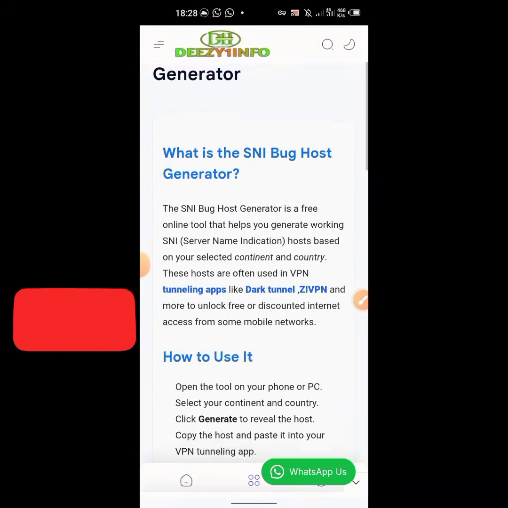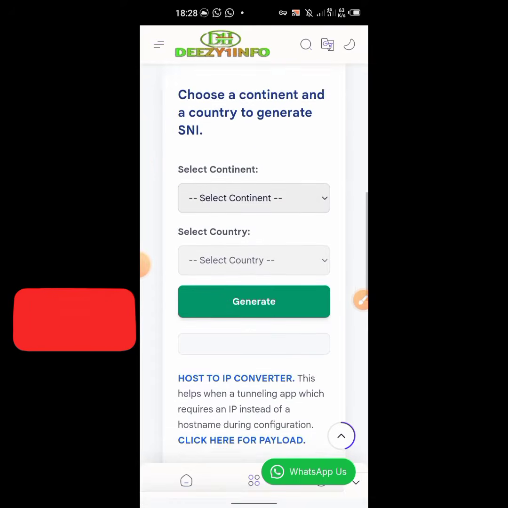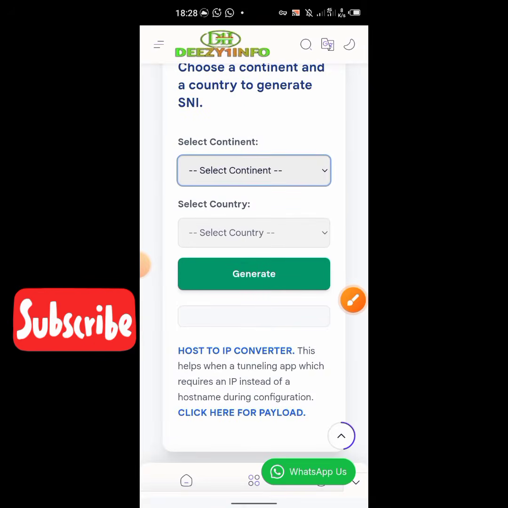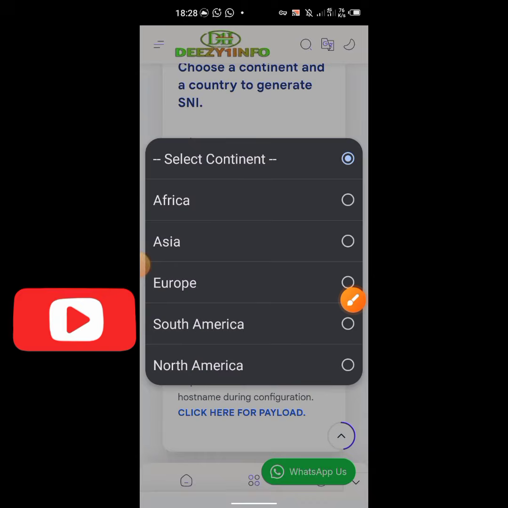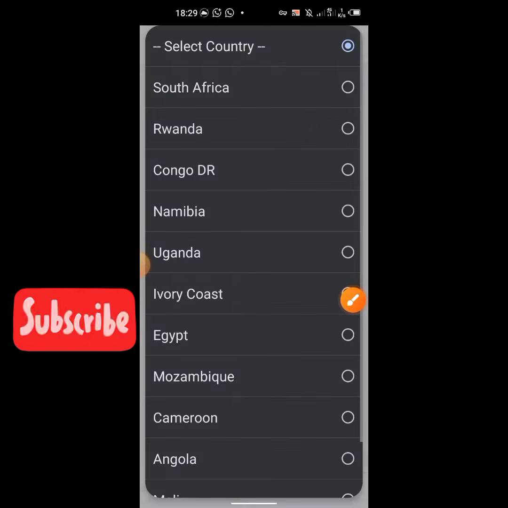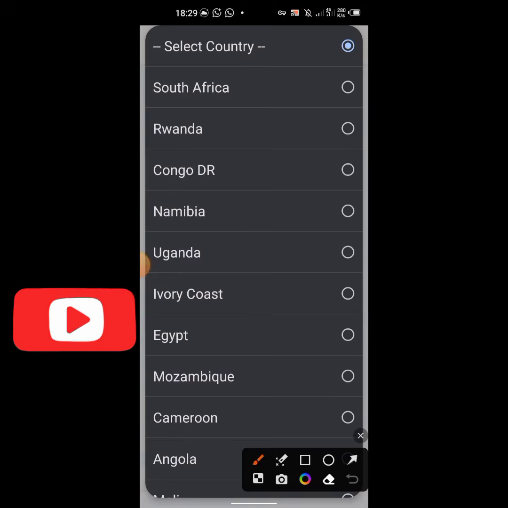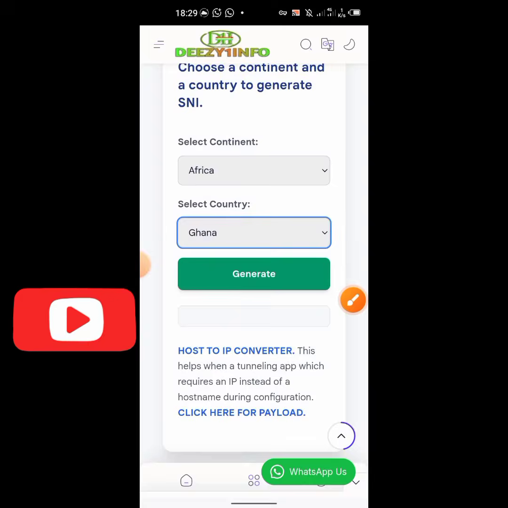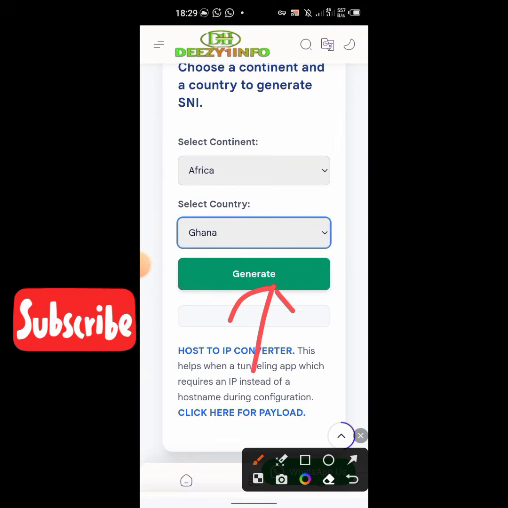Then you scroll down a little bit. You see this one: choose a continent and a country to generate SNI. You click on select continent. I'm in Africa, so I'll select Africa. Then you select the country. I'm in Ghana, I'm a Ghanaian, so I'll scroll down. Ghana is down there. You click on Ghana, and after that you click on generate.